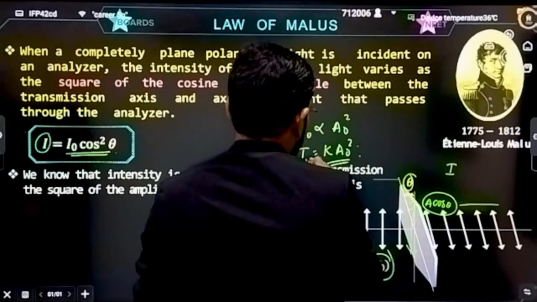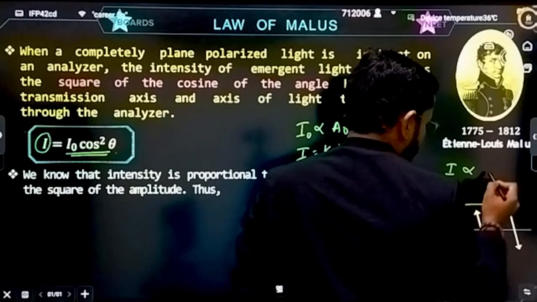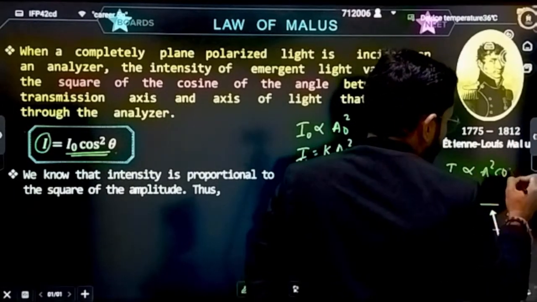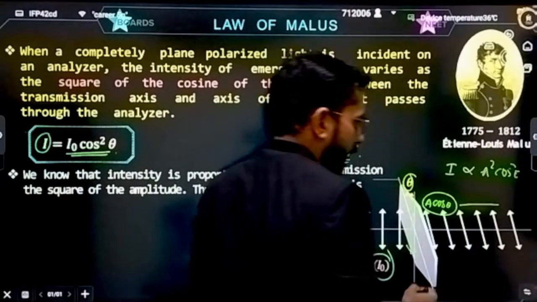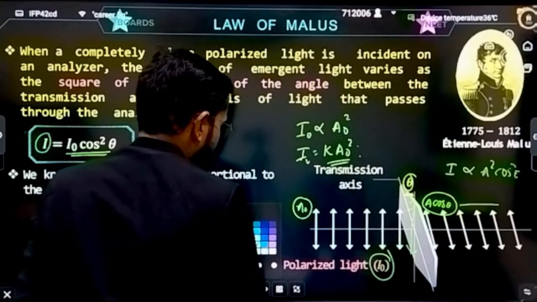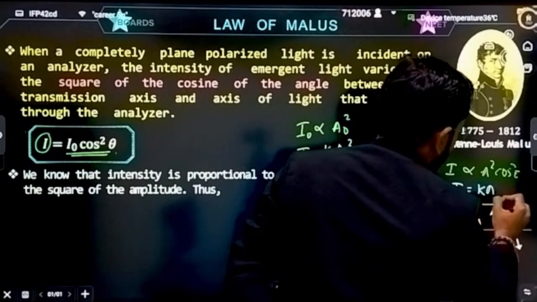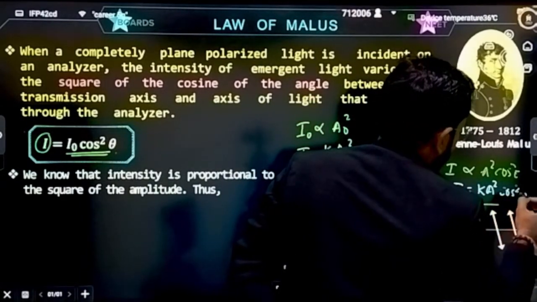So after passing, let's suppose the intensity here is I naught. Again, intensity is directly proportional to A square, and the amplitude here is A cos theta, so it is A square cos square theta, correct? Removing the proportionality, intensity is equal to K A square cos square theta.